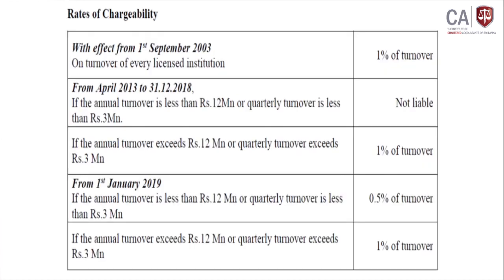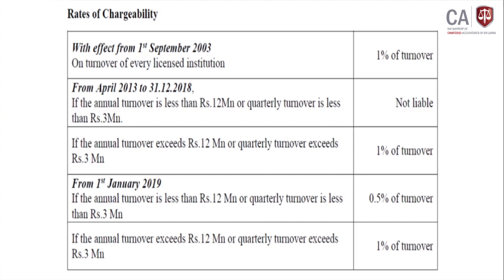Then the rate applicable here, as we discussed at the very beginning, has changed. With effect from 1st September 2003, a 1% rate is applicable for every transaction. There is no threshold limit.